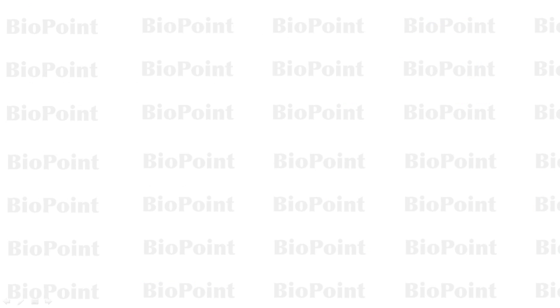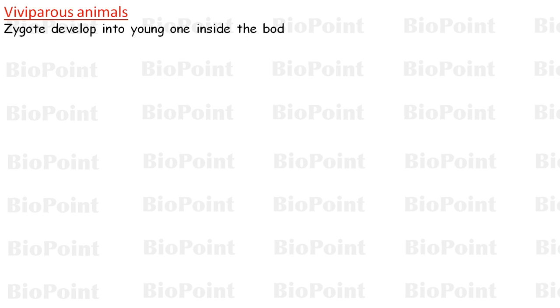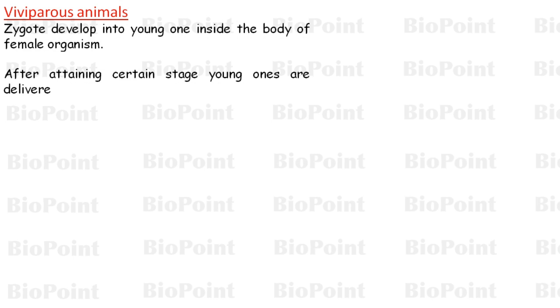The next are the viviparous animals. In viviparous animals, the zygote develops into young ones inside the body of the female organism. That is, viviparous organisms do not lay eggs but give birth to young ones. After attaining a certain stage, young ones are delivered out of the body of the female.